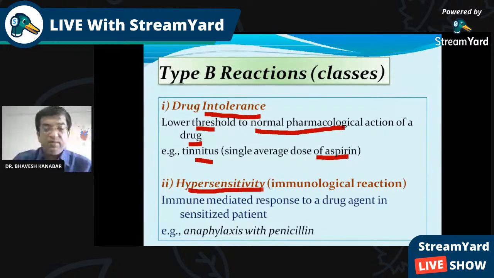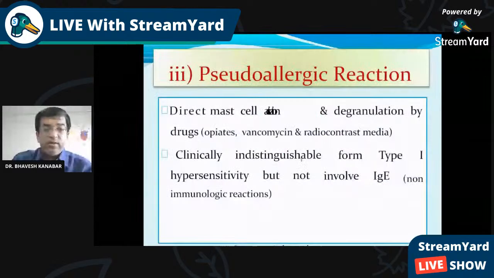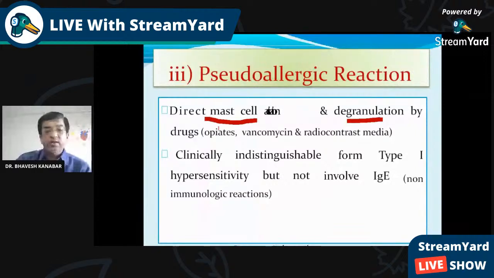Second is hypersensitivity reaction or immunological reaction, that is, an immune mediated response. In so many drugs you have learned about this hypersensitivity reaction. For example, in penicillin hypersensitivity, we have given the example: mild reactions like rash and severe reactions like anaphylaxis can occur. So these are type B reactions. Then there is pseudo-allergic reaction, which is because of direct mast cell sensitization and degranulation. As you know, mast cells may lead to release of the mediators of allergy. So these are pseudo-allergic reactions.